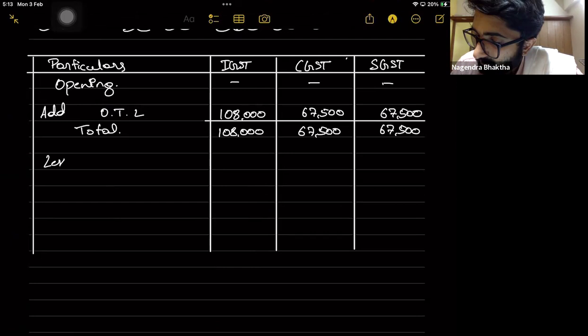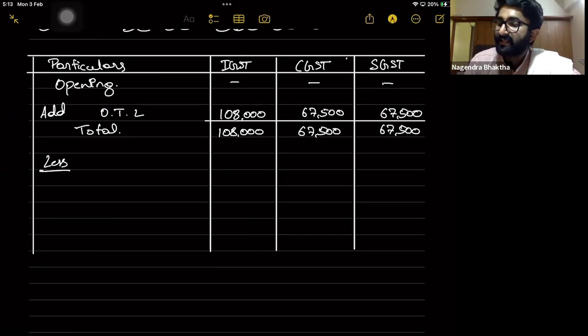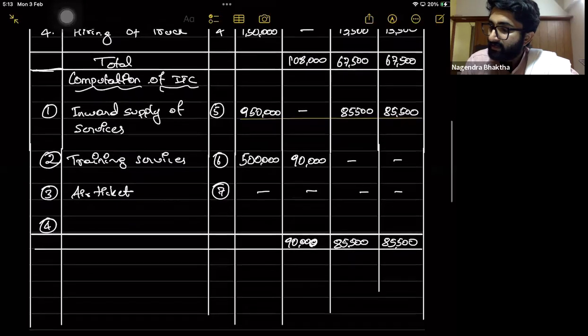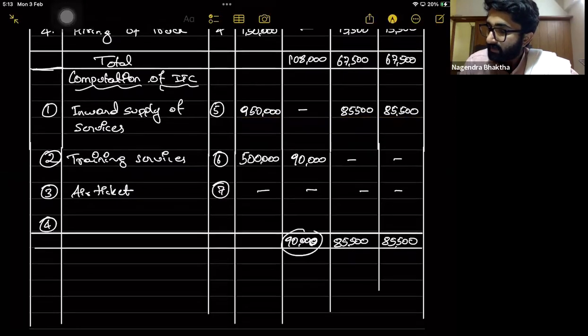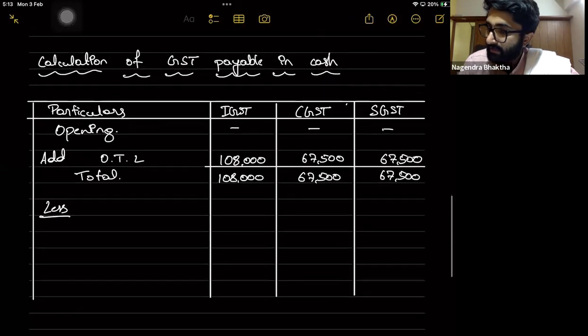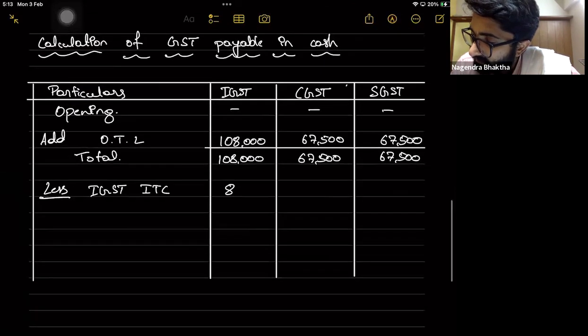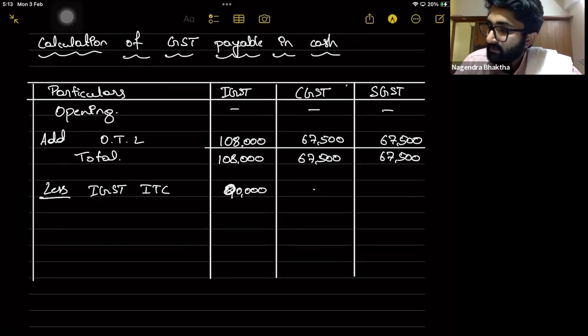Less first IGST ITC. You just observe that IGST ITC available is 90,000, and 85,500, 85,500 is there. First less IGST ITC, which is 90,000. So completely I am utilizing that.